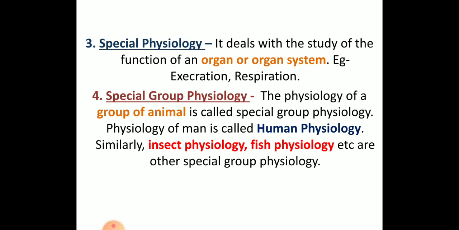Next we are having special group of physiology. For example, if you are studying about complete physiology of an insect, then it is called insect physiology. If you want to study about human physiology, that is human physiology. If you want to compare animal physiology with human physiology, so these are the special groups which are in mammals or many different types of animals. So that makes a special group physiology.